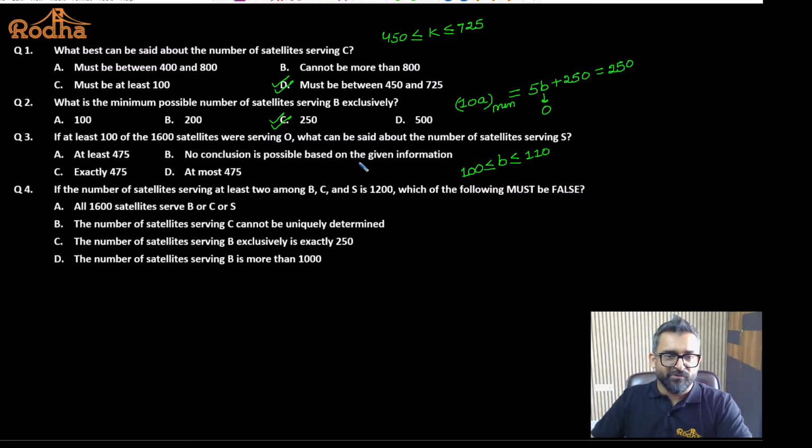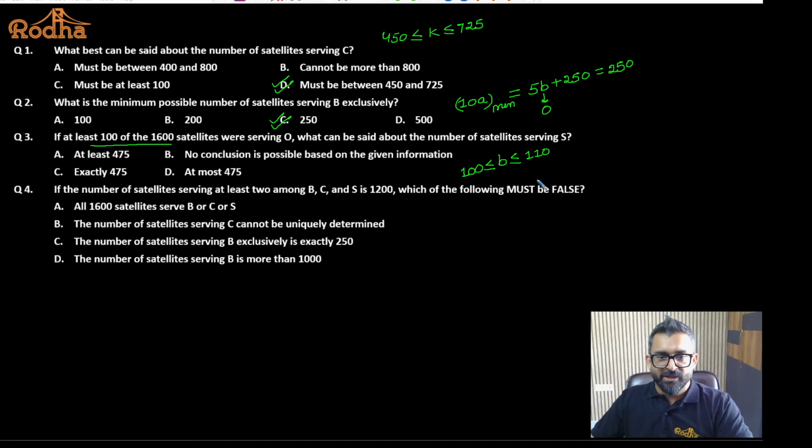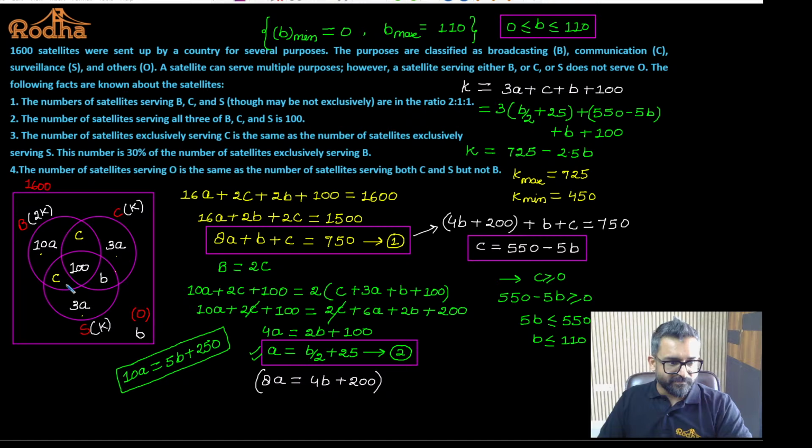Fine with this? For question number 3, the condition is given. B is definitely more than or equal to 100. And I concluded that B cannot be more than 110 by any chance, because in that case C is going to be negative. Okay. So we have the range for B. What is the question asking for? What can be said about the number of satellites serving S? What do you mean by S? This entire total K. I hope it is okay to all of you.